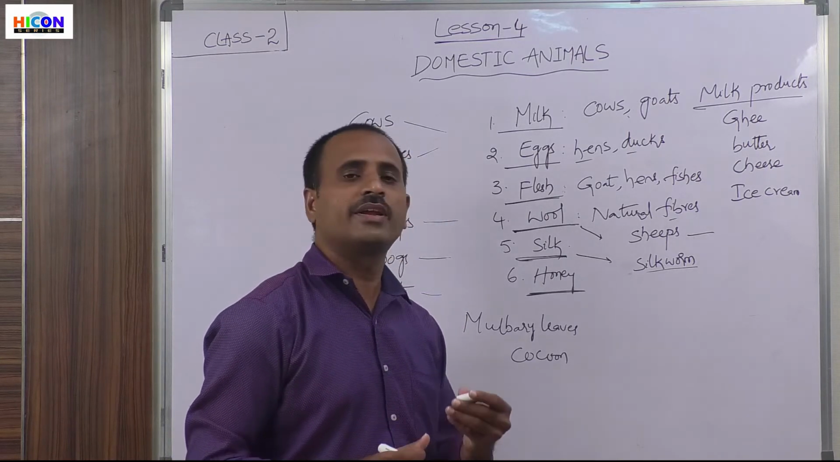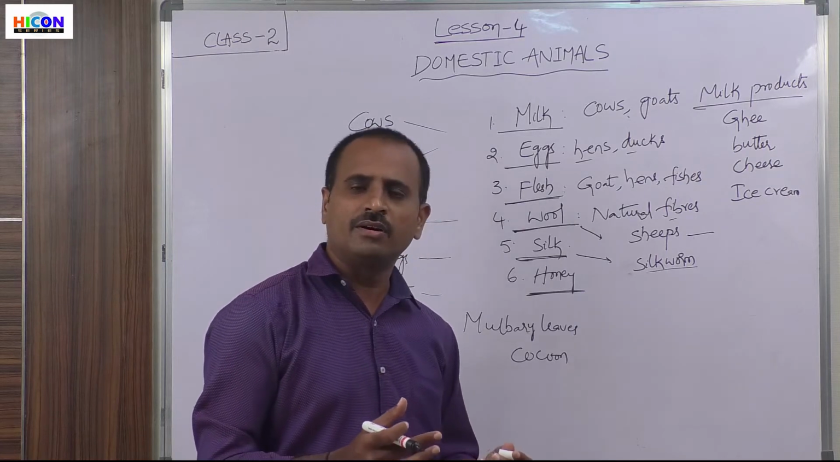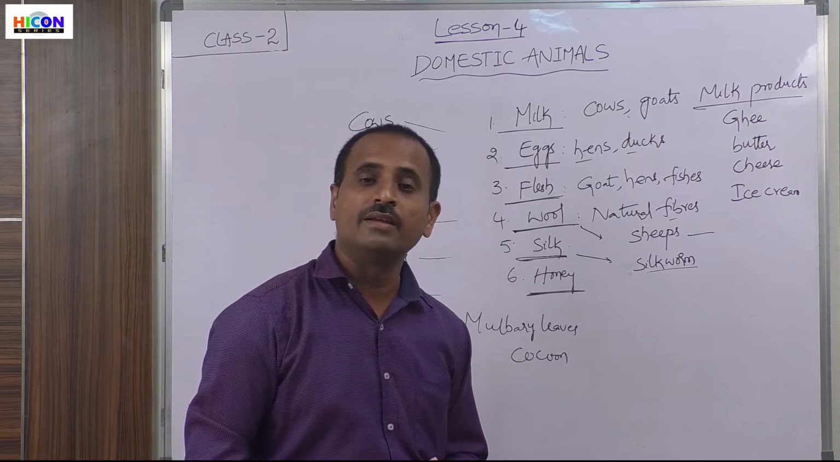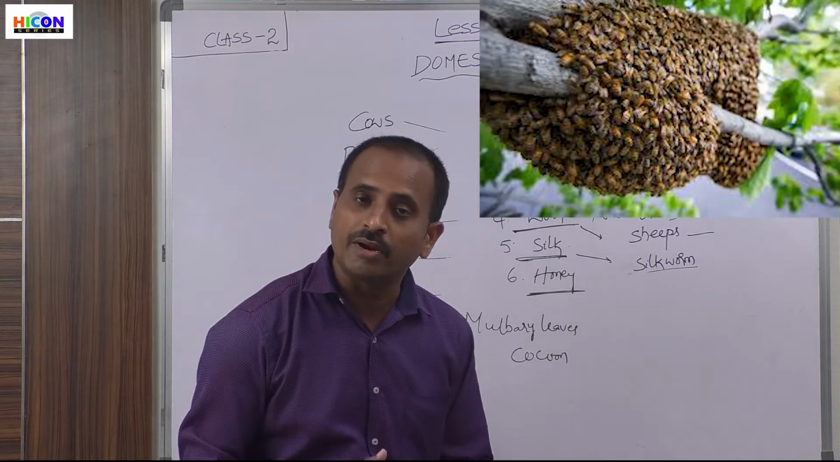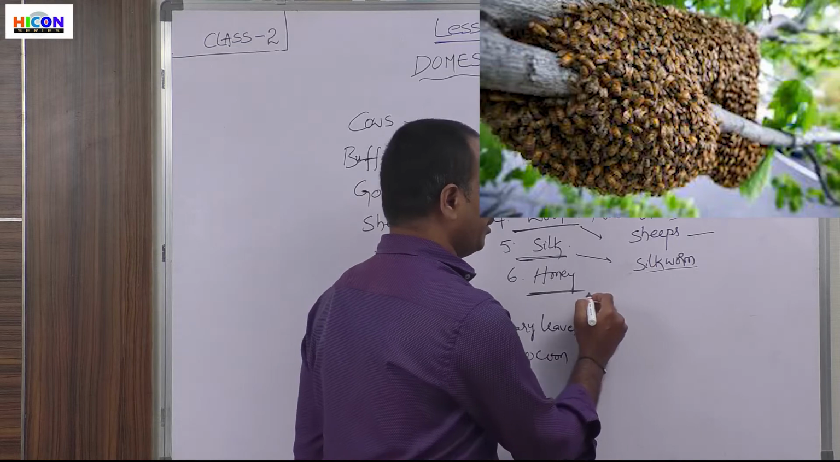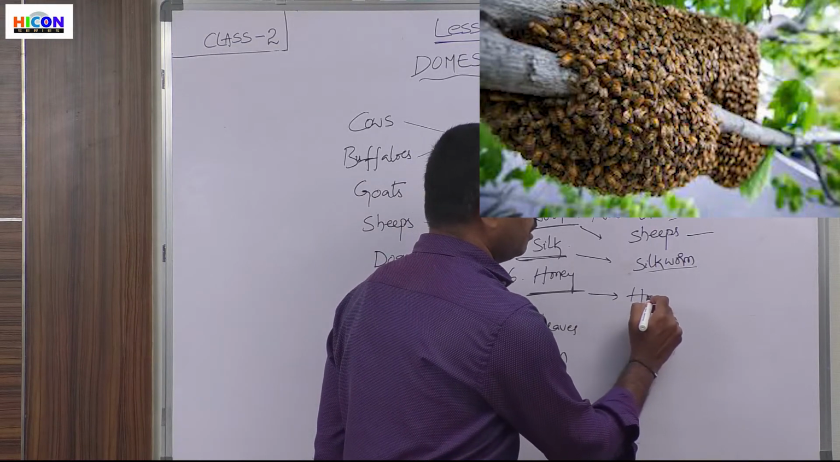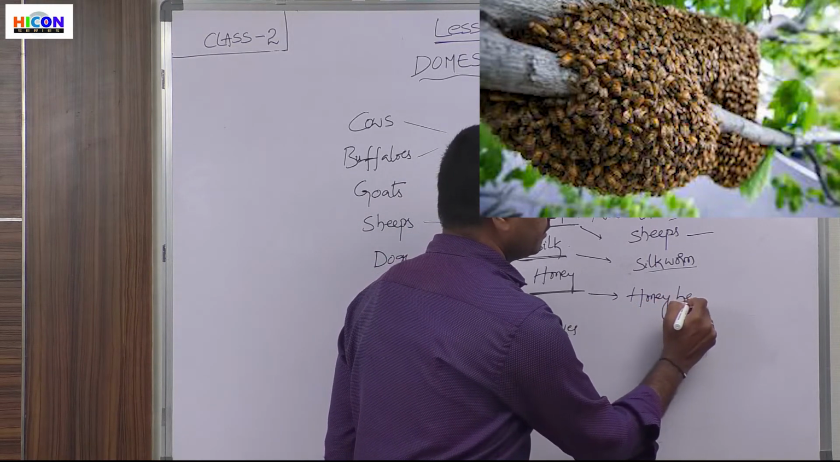So it can be stored for a longer time. So where do we get honey? Honey is obtained from honeybees. Which insects prepare honey? Honey is prepared by the insects called honeybees.